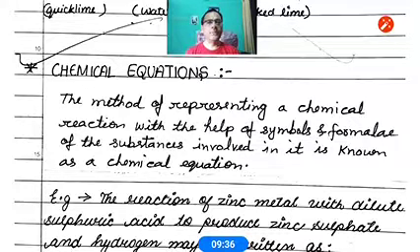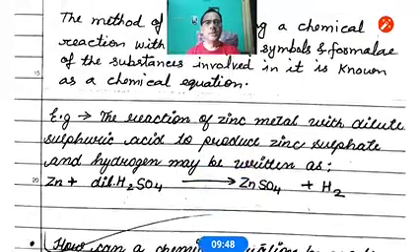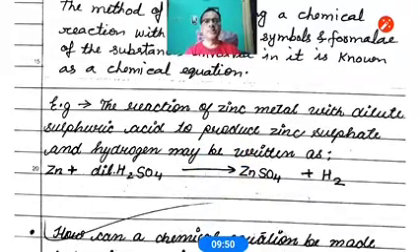So that is the definition: the method of representing a chemical reaction with the help of symbols and formulae of the substances involved in it is known as a chemical equation. Example also given. See, Zn plus dilute H2SO4 gives rise to ZnSO4 plus H2. This is the equation, also known as a chemical equation.